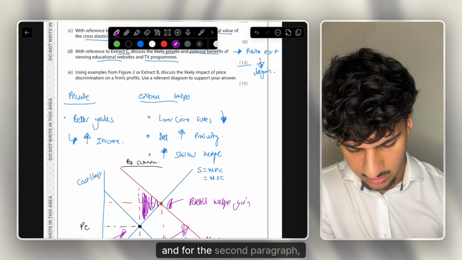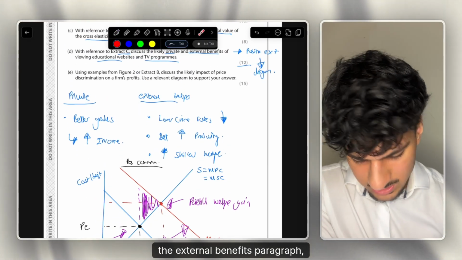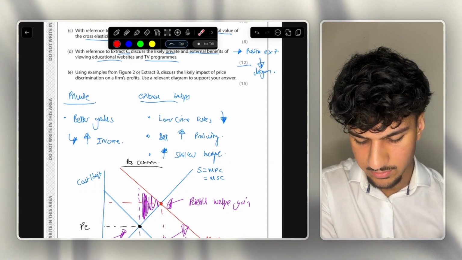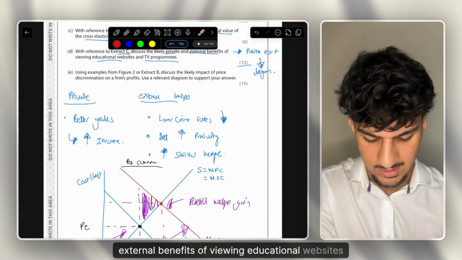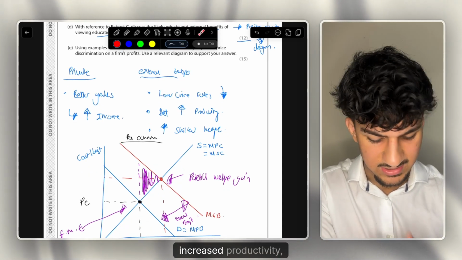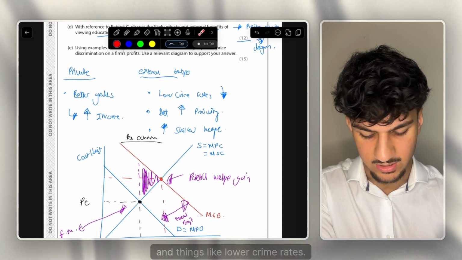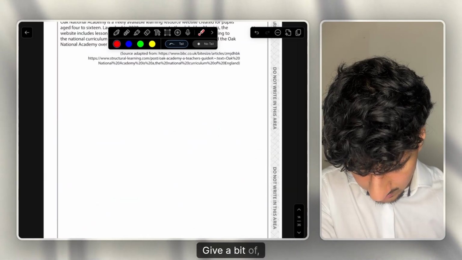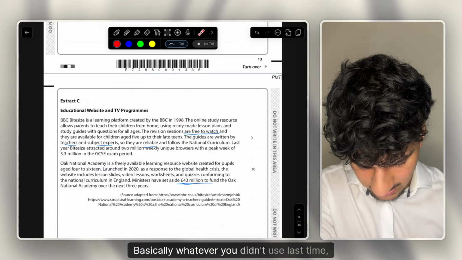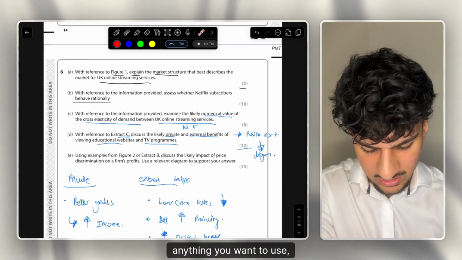Okay, and for the second paragraph, the external benefits paragraph, I would word it something like, I believe the likely external benefits of viewing educational websites and TV programs are several benefits such as increased productivity, better skilled workforce, and things like a lower crime rate. Give a bit of application from the extract, basically whatever you didn't use last time, anything you want to use, but anything to back it up.